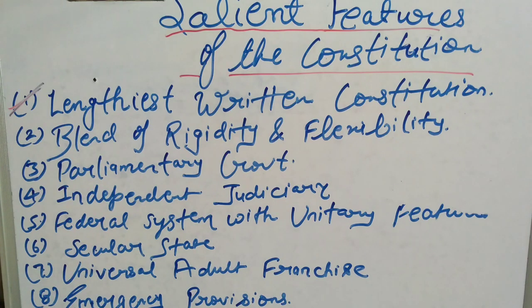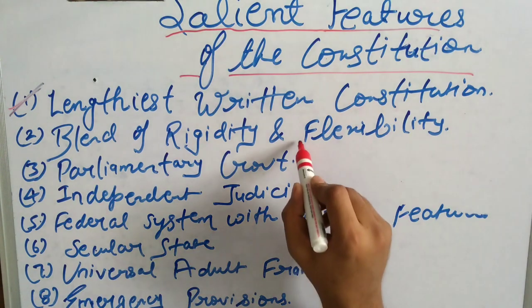Our constitution was designed in such a format that there is some scope of flexibility, that is, if any amendment needs to be done, it can be done easily. But at the same time, there is a blend of rigidity, which means the basic structure cannot be changed easily. There are a few things which can be changed easily, and that comes under flexibility.